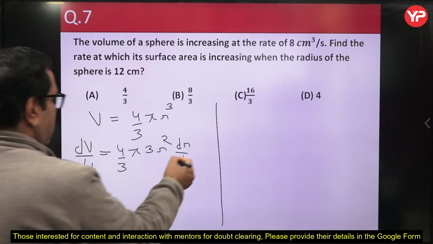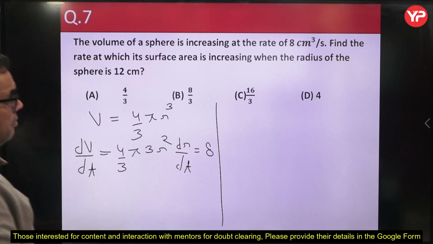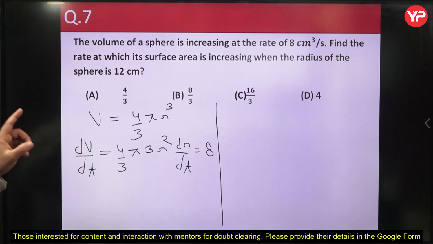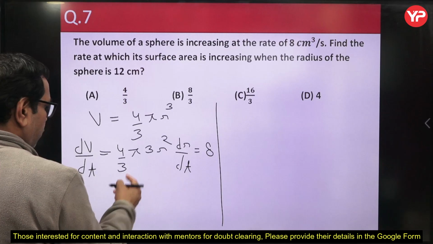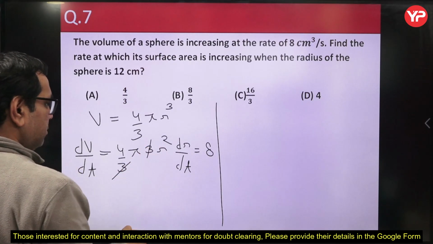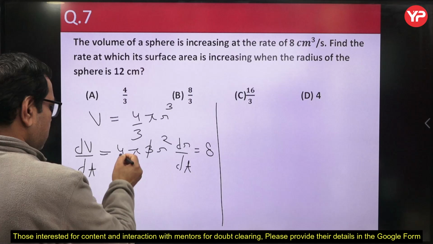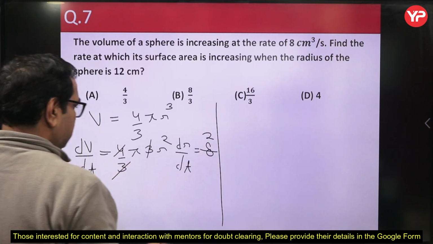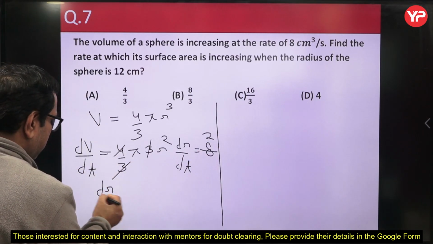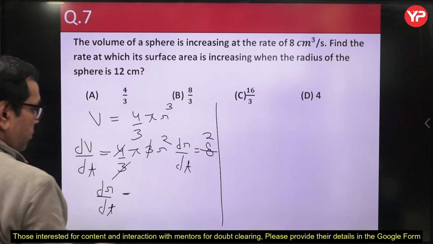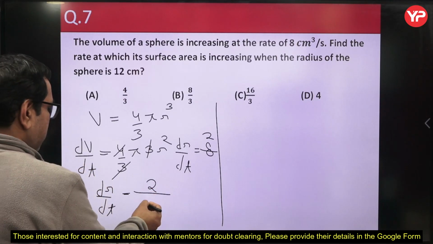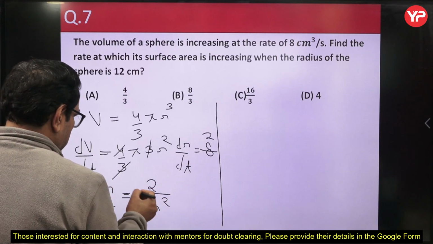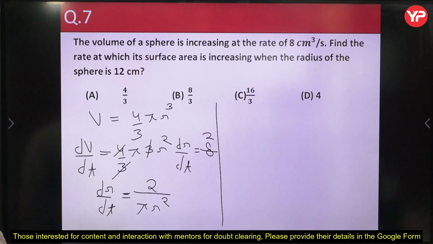Now this is given as 8. Suppose this is equal to 8. Okay. So now here we can write down the dr upon dt. From this 3 and 3 are cancelled. Okay, and 4 and 2 are cancelled. So what is dr upon dt you are getting here? dr upon dt is equal to 2 divided by pi r square. Okay. So the rate of change of radius with respect to time is 2 divided by pi r square.